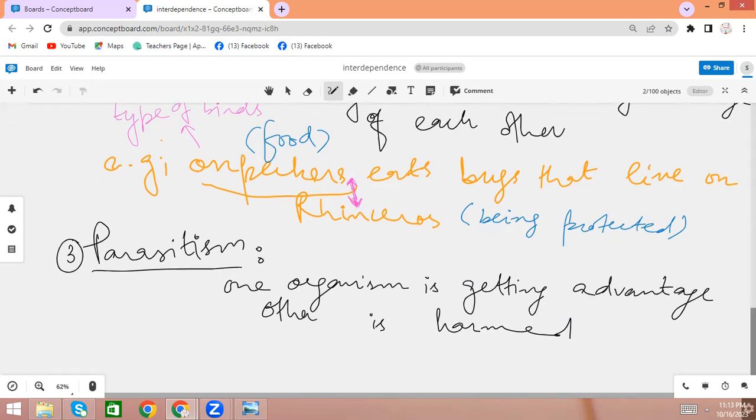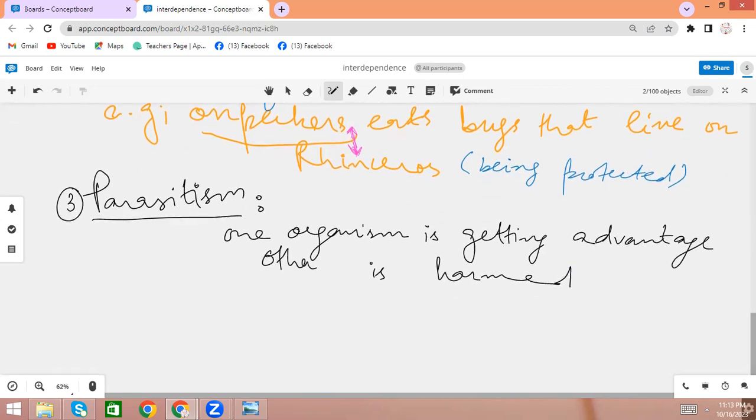So you can take the example of this bug on the rhinoceros. What is happening? This bug is sucking the blood from the skin of the rhinoceros, and it is getting food. This bug is getting food.